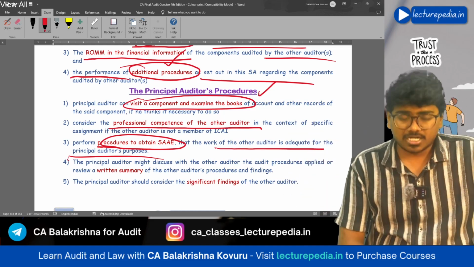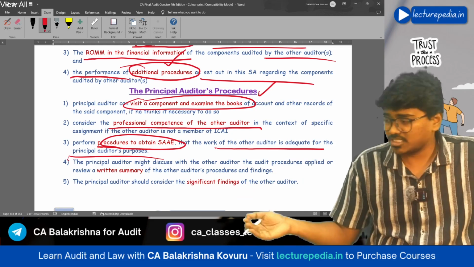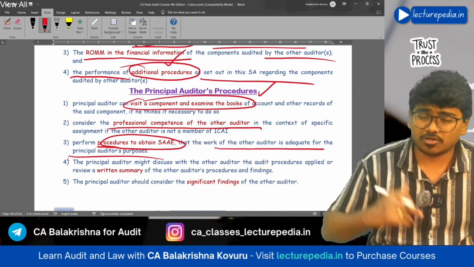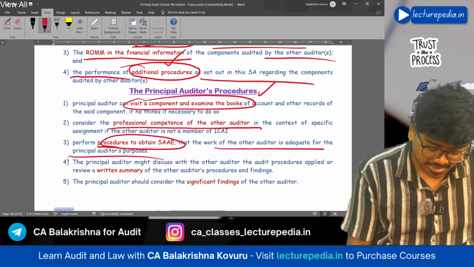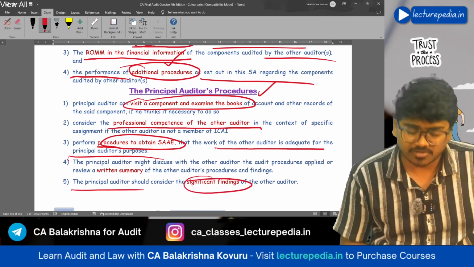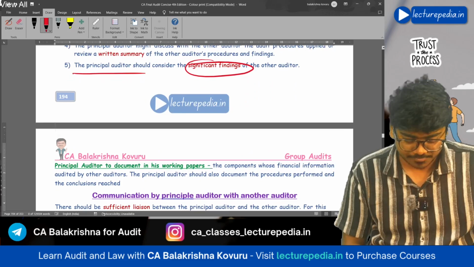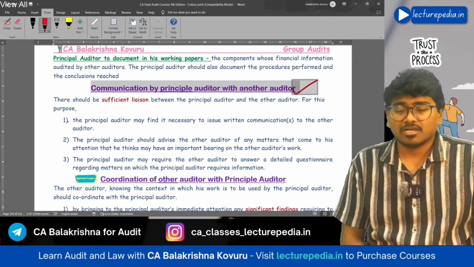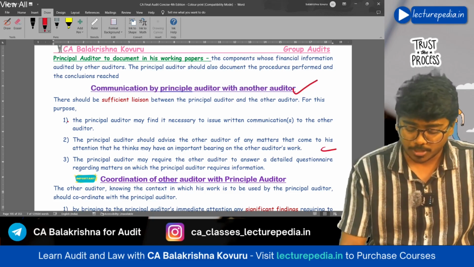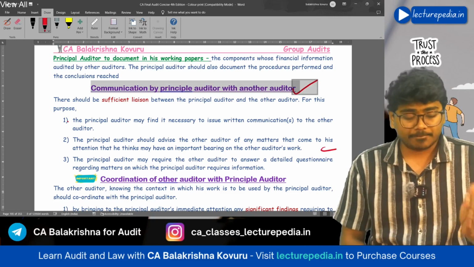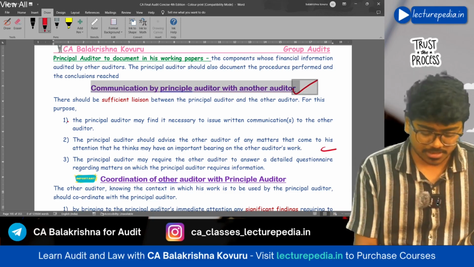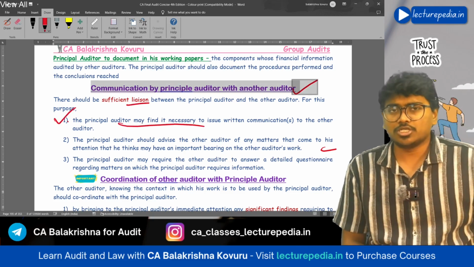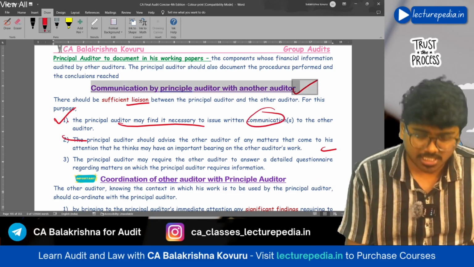Next, the principal auditor will discuss with the other auditor what procedures the other auditor has performed in the audit of component financial statements. Next, the principal auditor should consider significant findings of the other auditor. Next, communication by the principal auditor with the other auditor. See, there should be proper liaison between the principal auditor and the other auditor. Liaison means proper coordination.